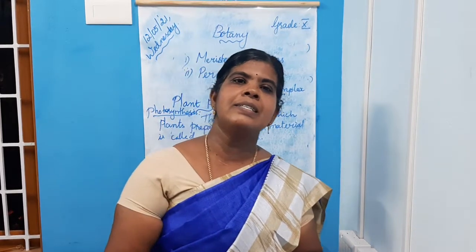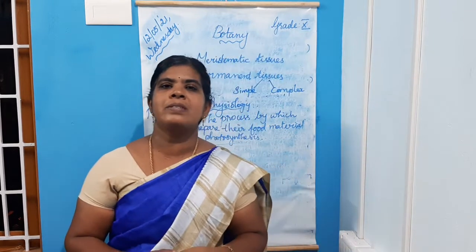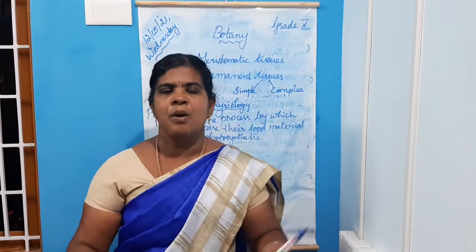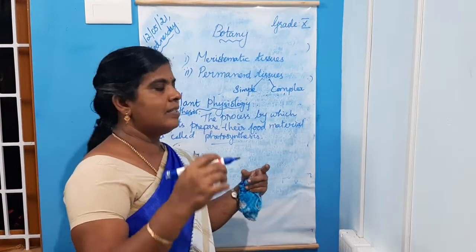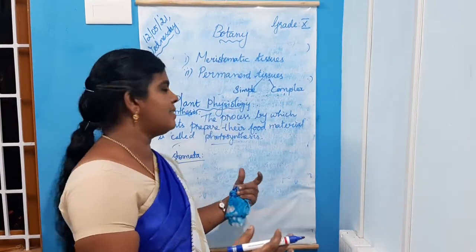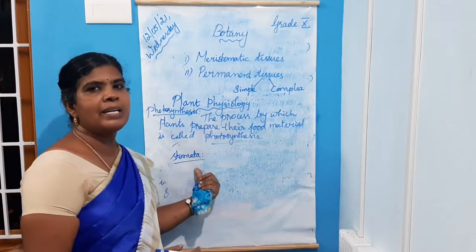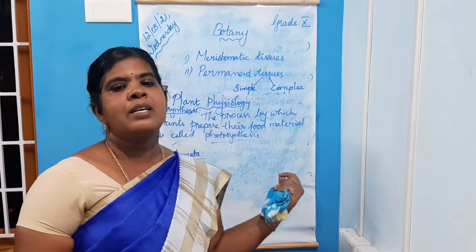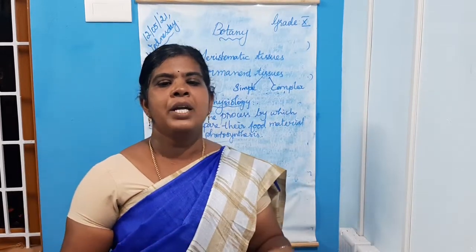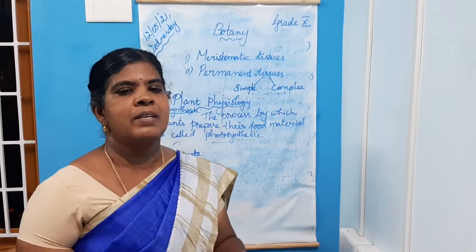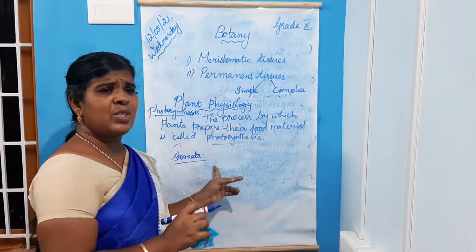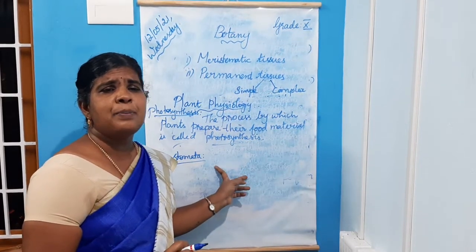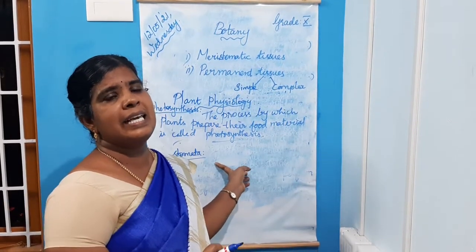For photosynthesis, plants take in carbon dioxide and release oxygen. The exchange of both gases takes place through the same organ, stomata. So stomata are minute openings on the leaves. These are the organs of transpiration and gaseous exchange.